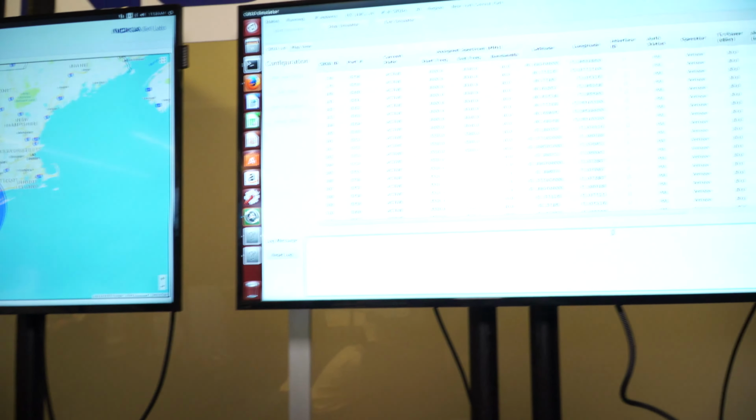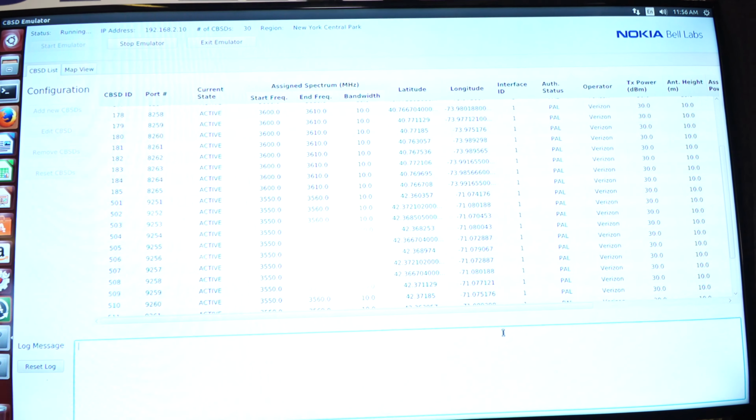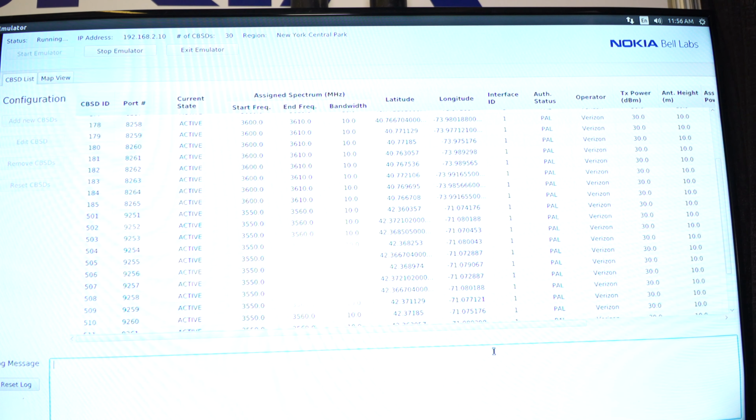And as soon as the Boston exclusion zone kicks in, all the devices in the Boston region, because the entire spectrum has been taken away, are going to go from active to idle and stop transmitting, and the frequency assigned to them we are going to show as 0. As soon as the exclusion zone kicks in, which should be happening anytime now. Okay, there you go. So the devices in the New York region got reassigned.